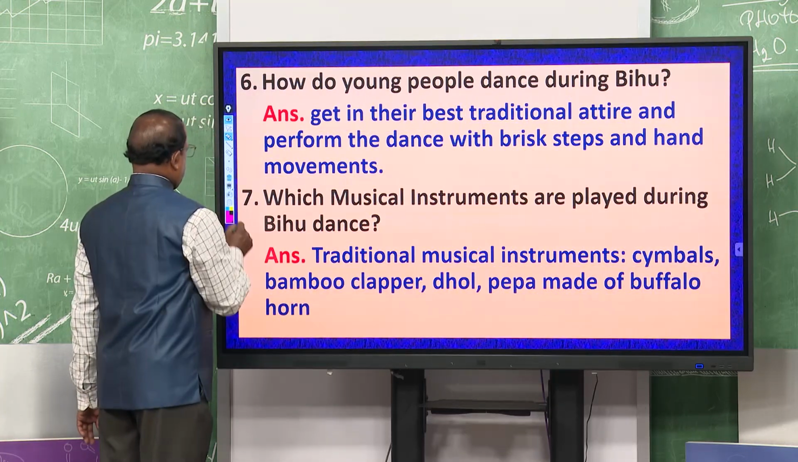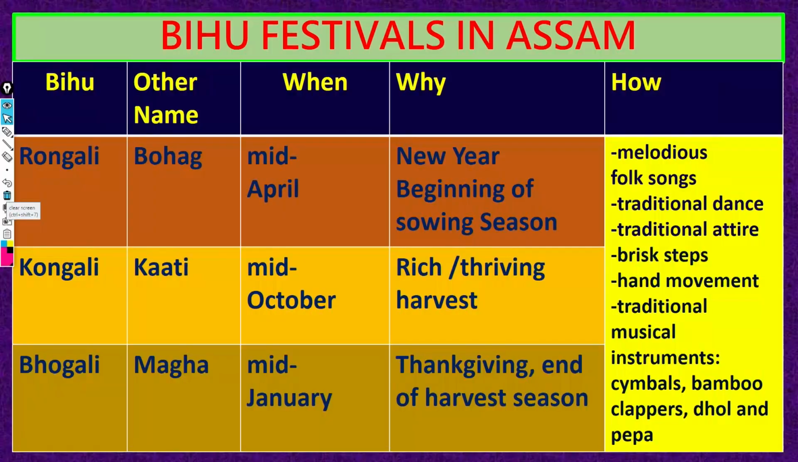So, let us sum up the class. Today what did we discuss? We discussed the Bihu festivals in Assam and Bihu festivals are Rongali Bihu, Kongali Bihu and Bhogali Bihu. RKB I have already told you to remember easily and Rongali Bihu is known as Bohag Bihu.